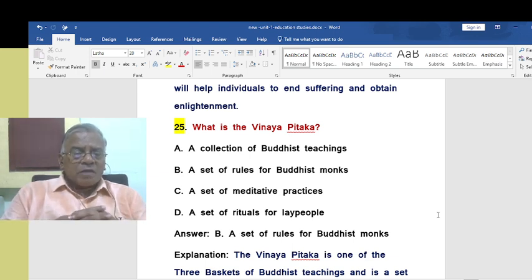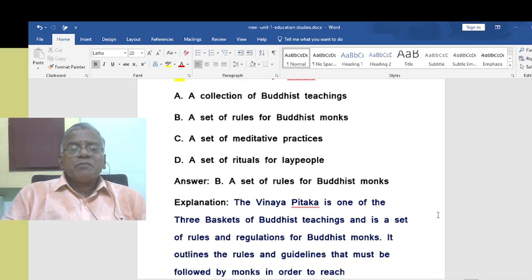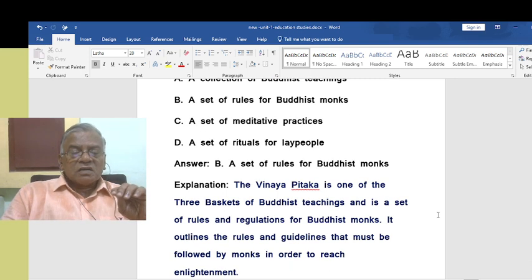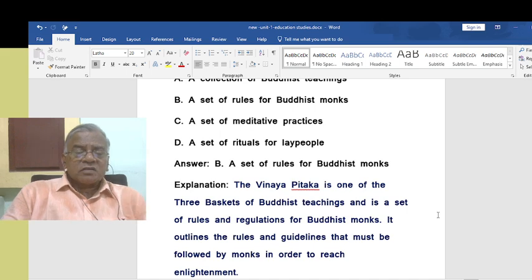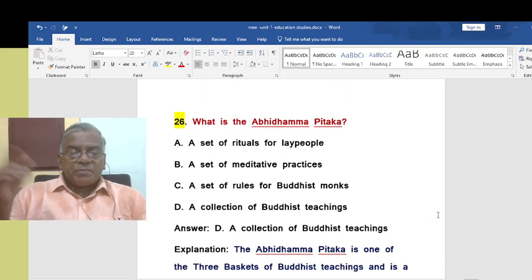So what is the Vinaya Pitaka? That is a set of rules for Buddhist monks. The Vinaya Pitaka is one of the 3 baskets of Buddhist teachings, and it is a set of rules and regulations for Buddhist monks. It outlines the rules and guidelines that must be followed by monks in order to reach enlightenment.